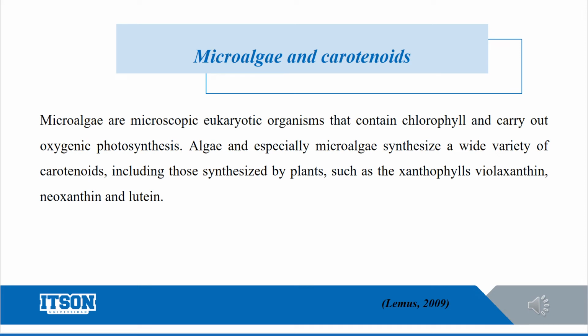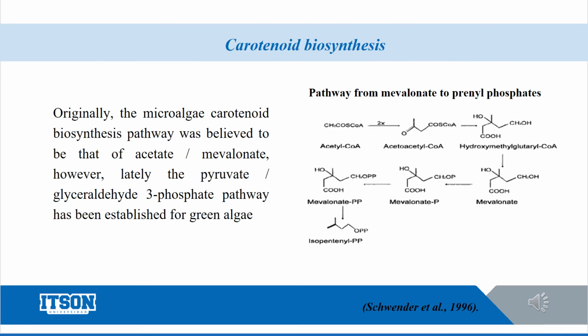Microalgae and carotenoids. Microalgae are microscopic eukaryotic organisms that contain chlorophyll and carry out oxygenic photosynthesis. Algae, and especially microalgae, synthesize a wide variety of carotenoids, including those synthesized by plants, such as the xanthophylls, violaxanthin, neoxanthin, and lutein. Carotenoid biosynthesis.